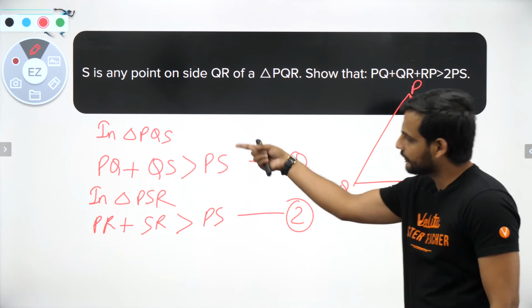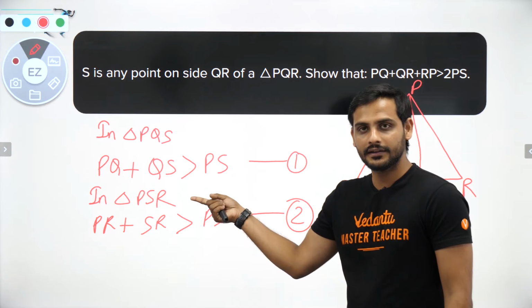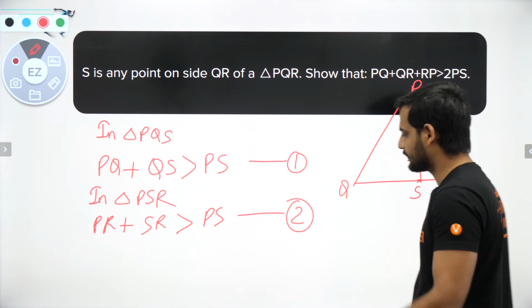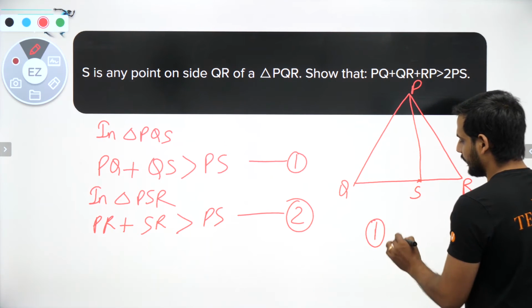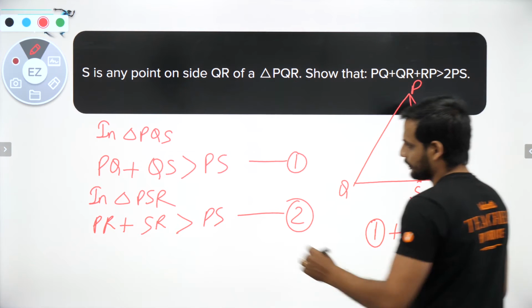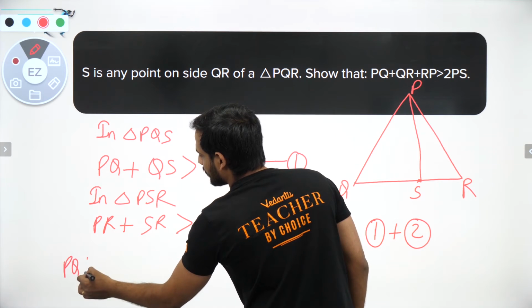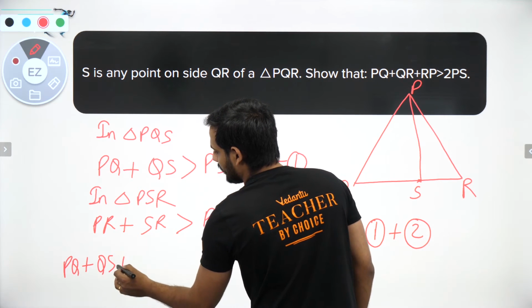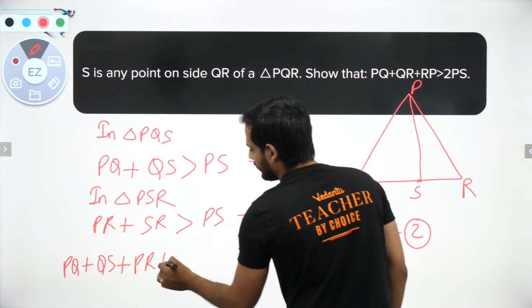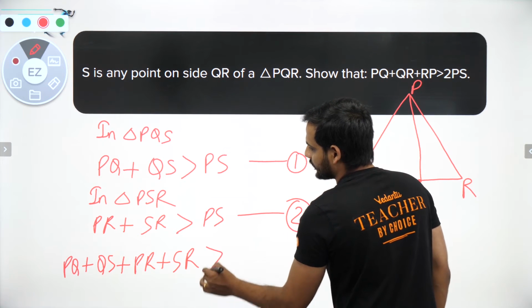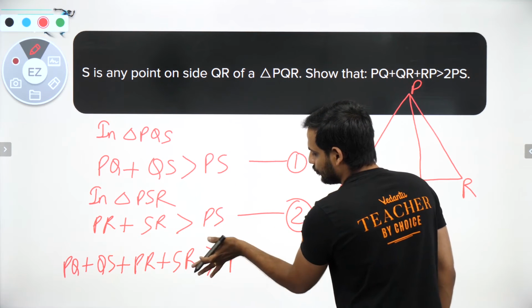Now you know that if I add PS and PS, I will be getting 2PS. So I can create the RHS. Let's add both the equations, equation 1 plus equation 2. LHS added, you will be getting PQ plus QS plus PR plus SR is greater than PS plus PS, which is 2PS.